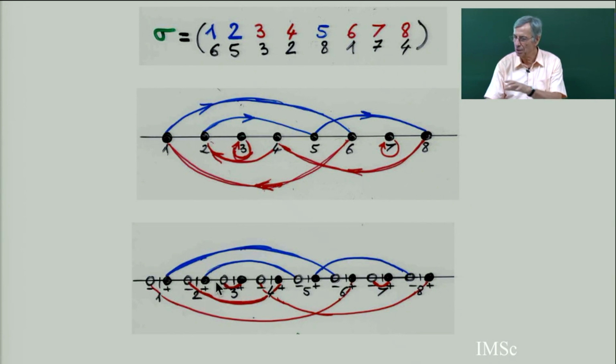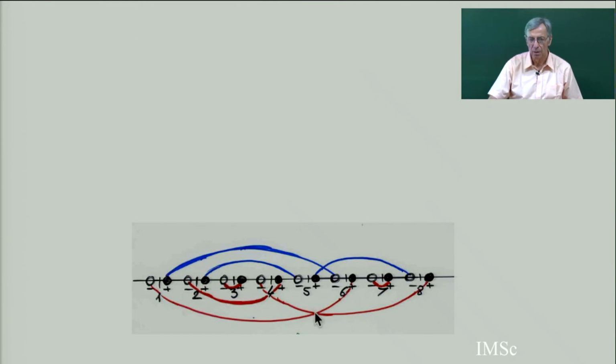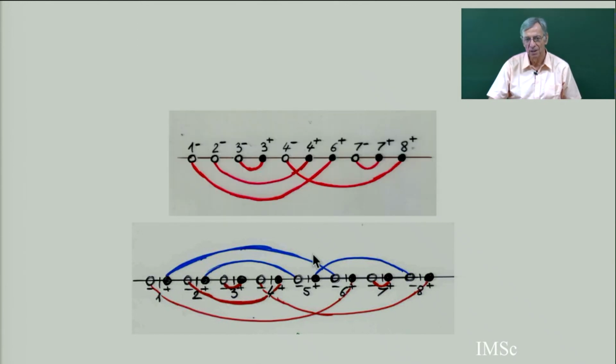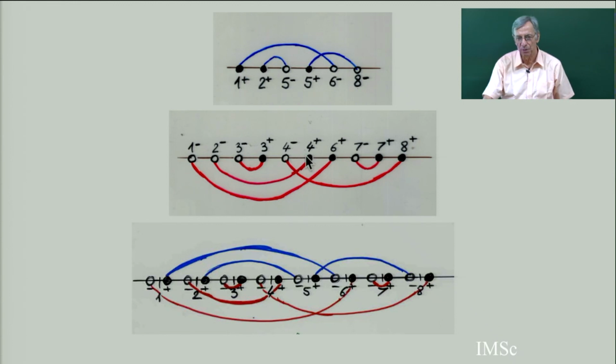So it's not a completely arbitrary involution with no fixed point. It's an involution such that each arc connects a black and a white, and there are 2 different possible arcs, corresponding to the blue and the red, black-white or white-black. So now from this, you split into two different involutions on this set of points.